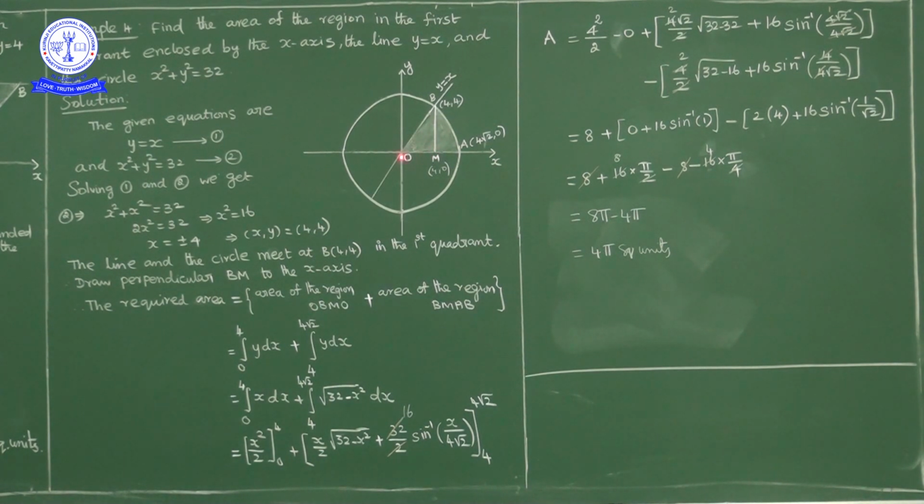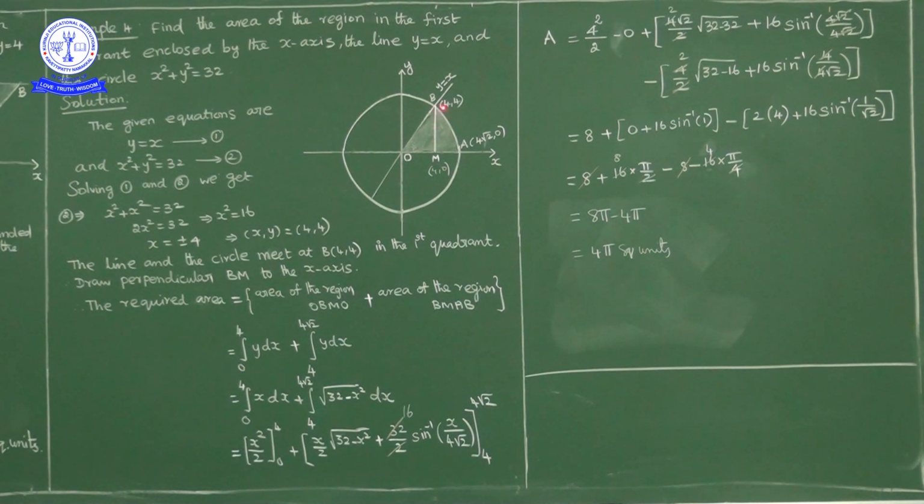Here x moves from 0 to 4, lower limit 0, upper limit 4. So the integral from 0 to 4 of y dx is the area of the region OBMO, the area under this line.